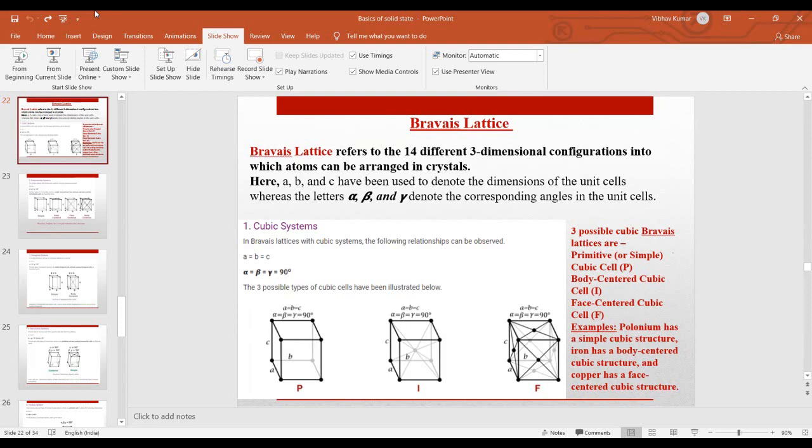Which book are you talking about? Mathematical and also solid state, ma'am. Kittel or H.K. Das? If you are facing any problem, we will mail you and individually share the Google Drive link with you.